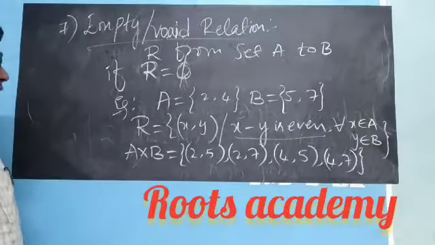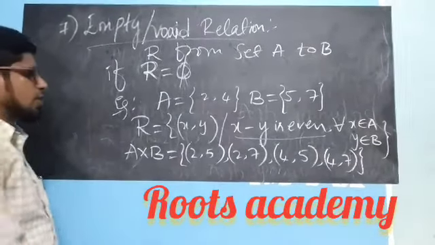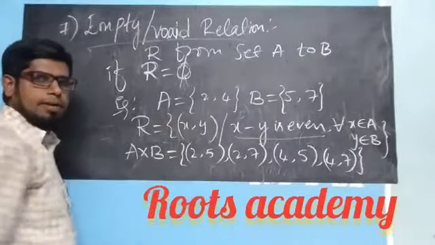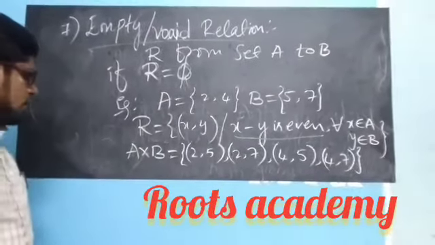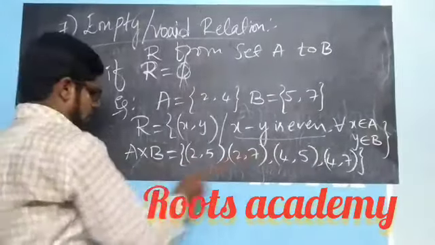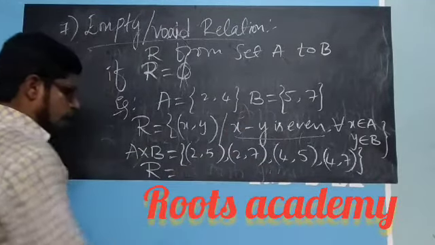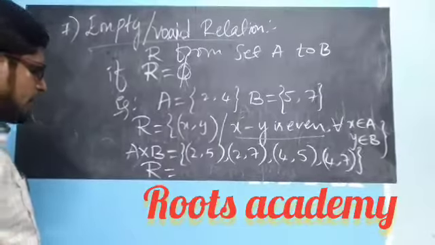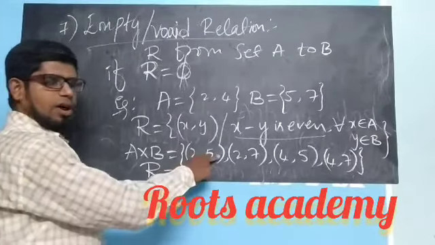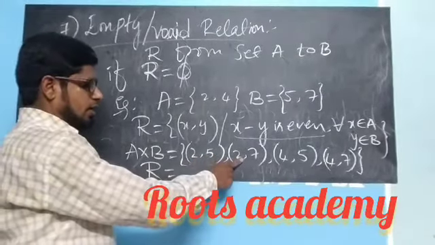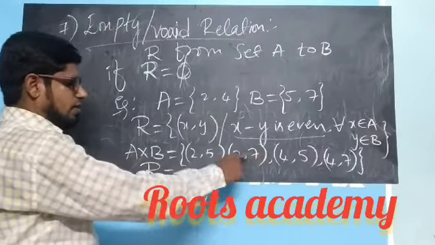This is A cross B, that is the Cartesian product of A and B. From these elements, if I want to write a relation like this, I won't get any element, because the difference of 2 and 5 is 3, and the difference of 2 and 7 is 5.